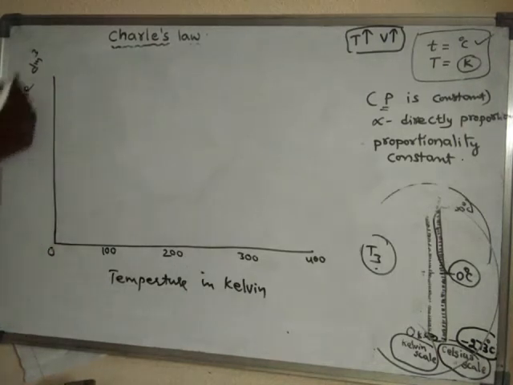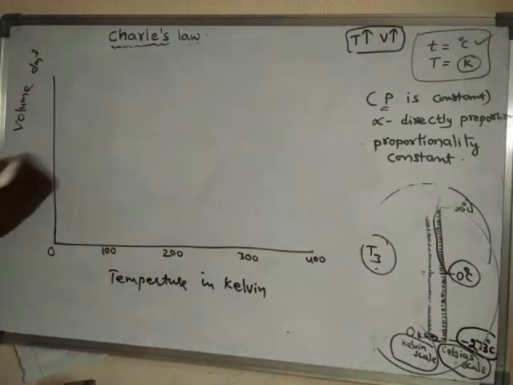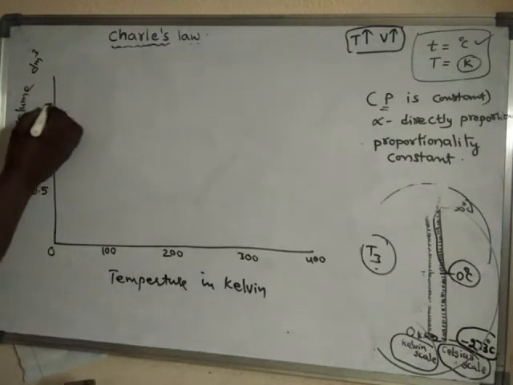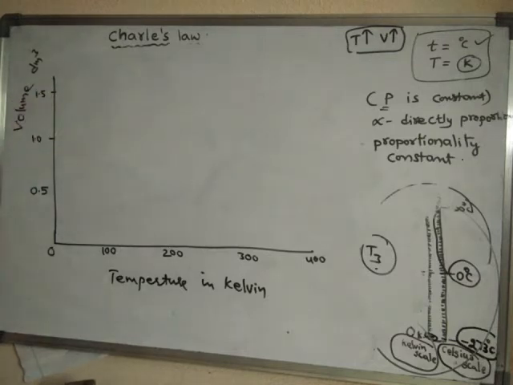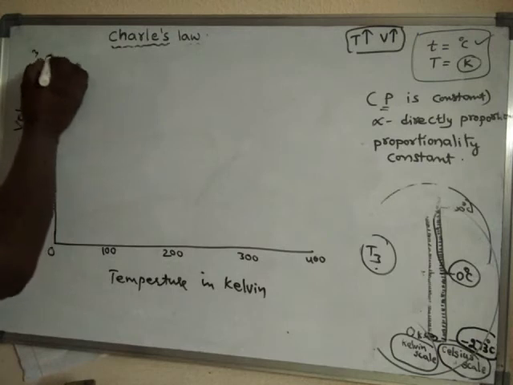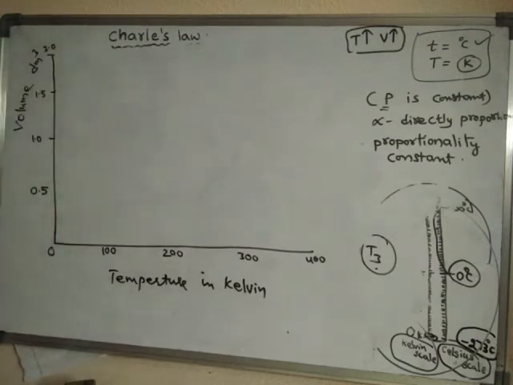On the volume axis, somewhere here it is half liter, 0.5 liter, that is 0.5 decimeter cube. Here 1 liter, here 1.5 liter, and somewhere here 2 liters. So 0.5, 1, 1.5, 2 liters, like this.